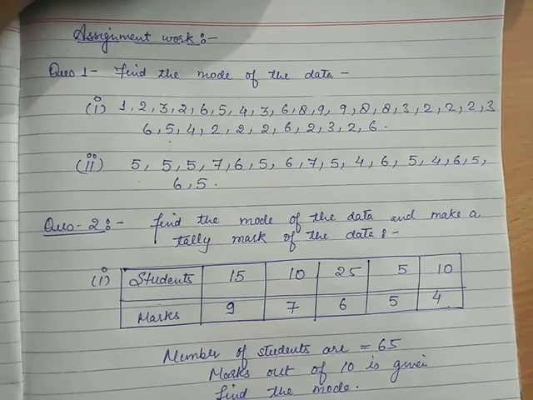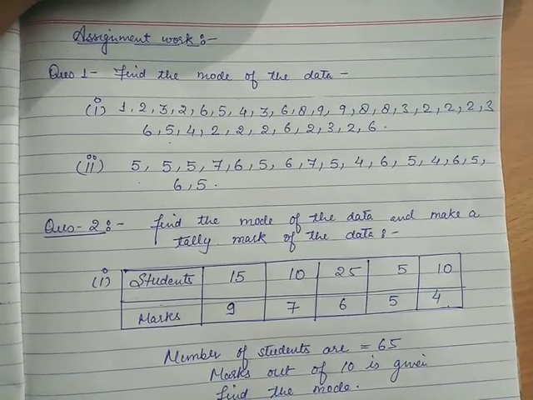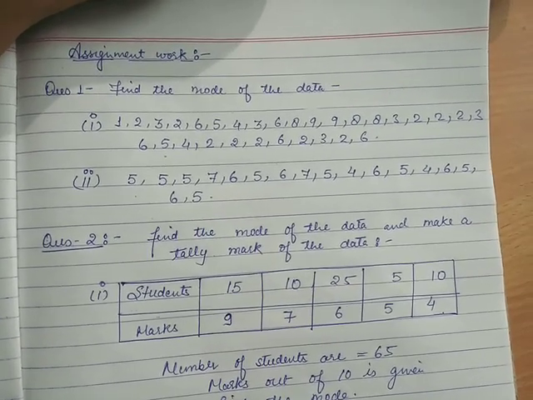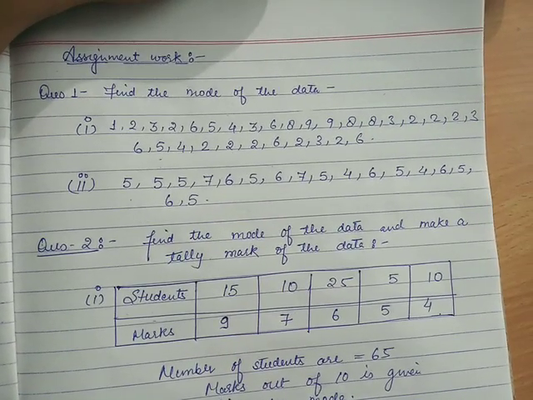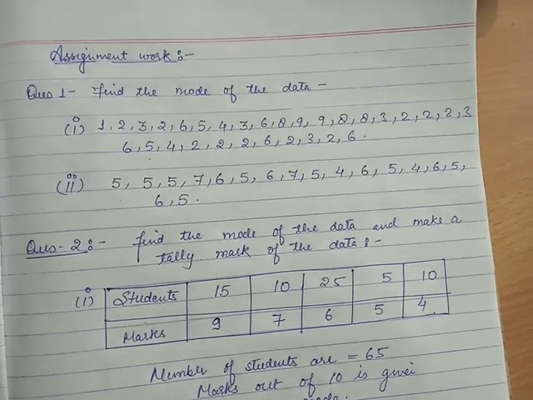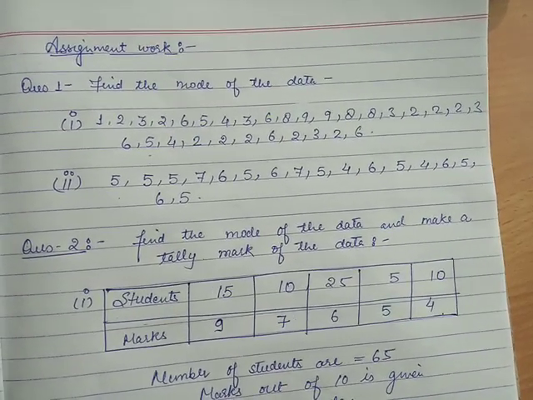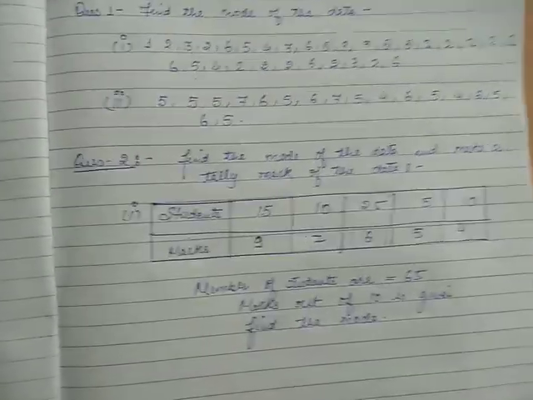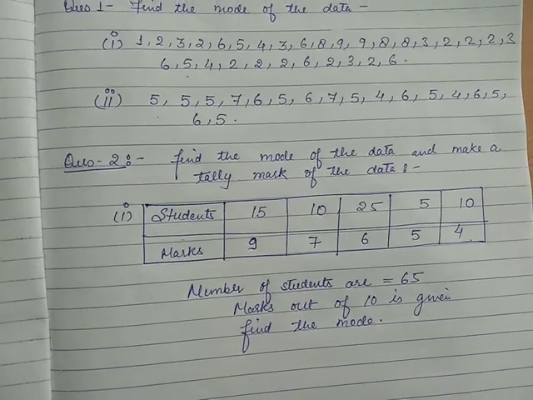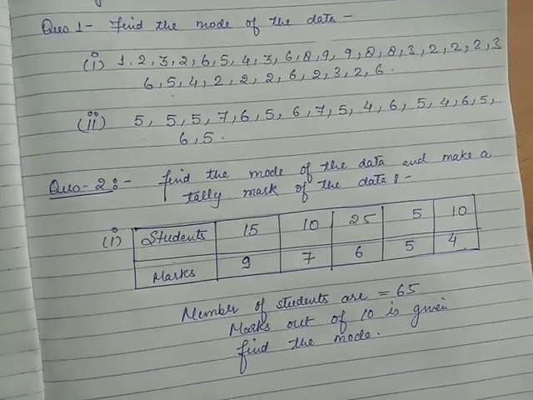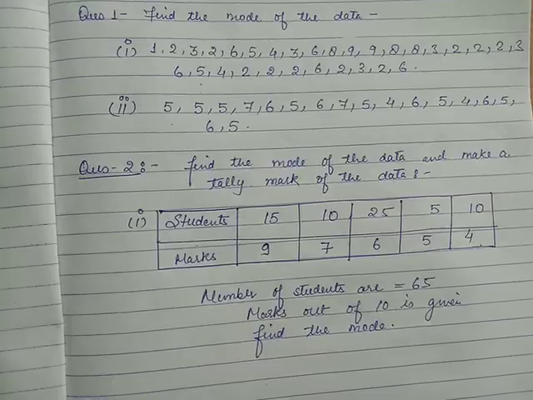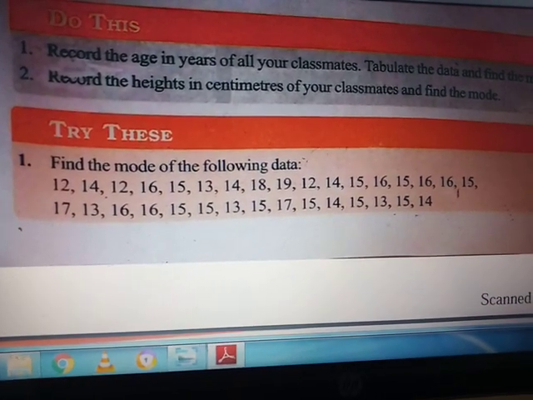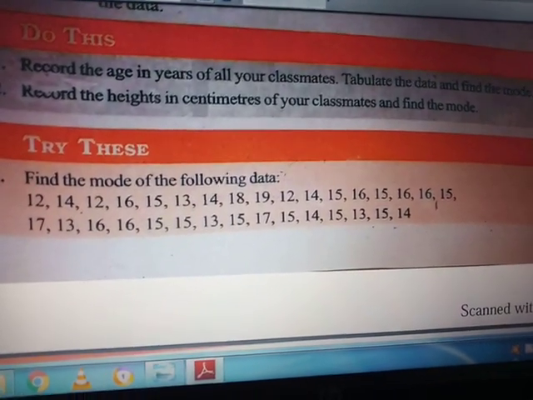Okay, in the first question you have to find the mode of the data. You have 2 parts in it. You have to write it in a tabular form, then you will mark the tally mark of each and every data, then you will find the mode of the data. Okay, in the second question you have to make the table, then do the tally mark, and after that you will find the mode of the data. Okay, and this question also: find the mode of the following data. This is also your assignment work. You have to do these questions.